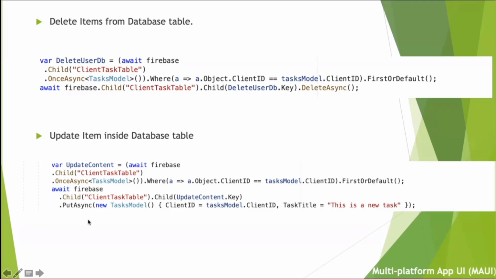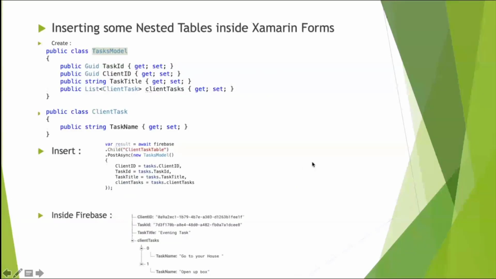For update, I already told you this is how we do it in web service calls. The put async will help us a lot for updating the item within the database by sending our task ID or the client ID itself. So we have already done how we inserted the nested tables inside our Xamarin Forms application, and this is how we keep control.